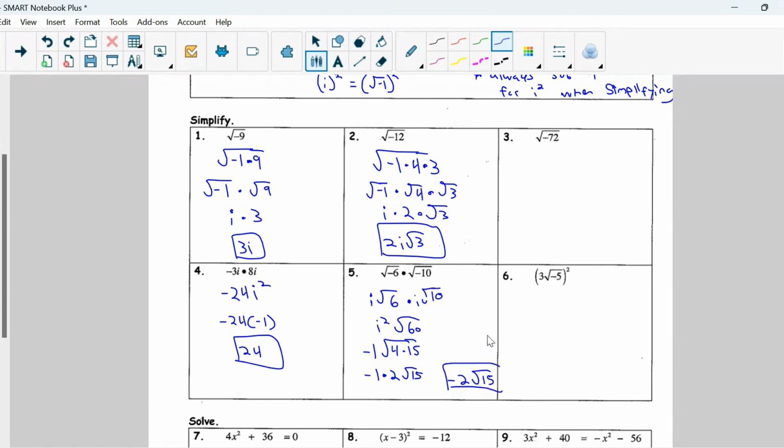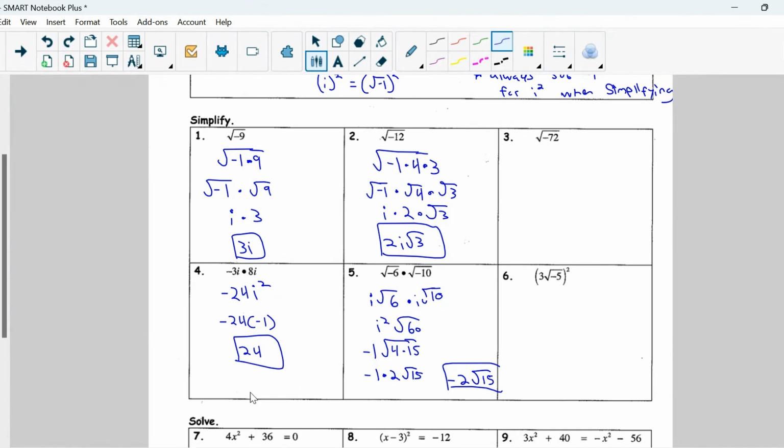Okay? I know these seem a little odd right away, yet with a little bit of practice, you will start picking these ones up. The math isn't overly complex, it's just a brand new concept. Okay, try number 6 on your own as well. Remember, for number 6, you will have to FOIL. Well, no, you don't necessarily have to FOIL. You do have to expand your square here and then multiply your coefficients and radicals from there. Okay? We'll take a look at that one in class, though.